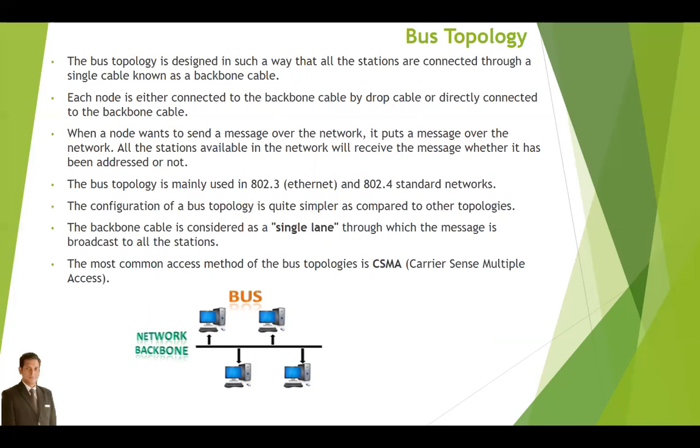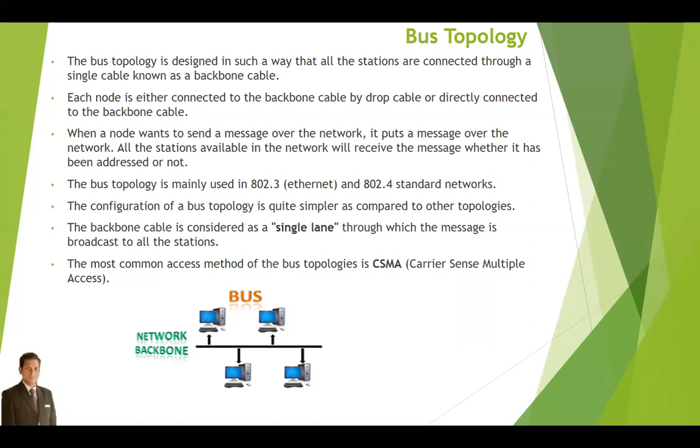When a node wants to send a message over the network, it puts the message on the network, and all stations available in the network will receive the message whether it has been addressed to them or not. The configuration of a bus topology is quite simple compared to other topologies. The backbone cable is considered a single LAN through which the message is broadcast to all the stations. The most common access method of the bus topology is CSMA, Carrier Sense Multiple Access.